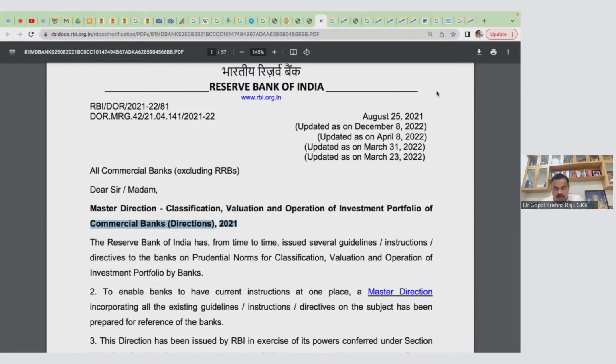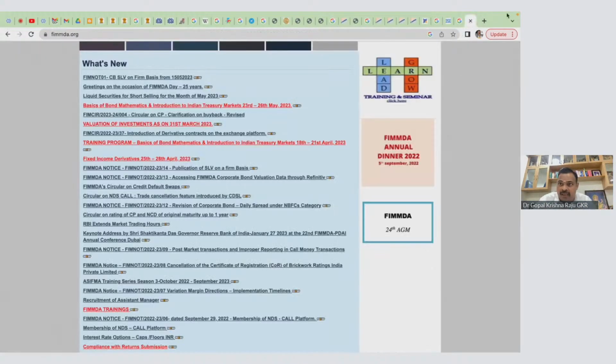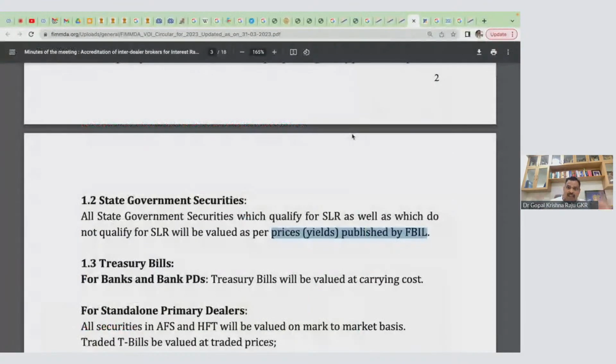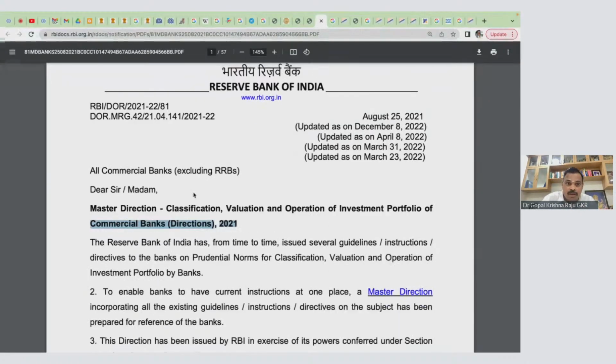So first we will go through this 18-page document by heart. Our entire team will make this, especially when the central audit of commercial banks is there. This entire 18-page document, they have to be thorough. This will be our reference paper. So this is for the rate, so they will multiply. This is for measurement purpose. And for accounting purpose, we will go to this. This is the classification, valuation. Valuation, again, this point will be repeated here. This is a 57-page document, plus the prudential norms also will be there.